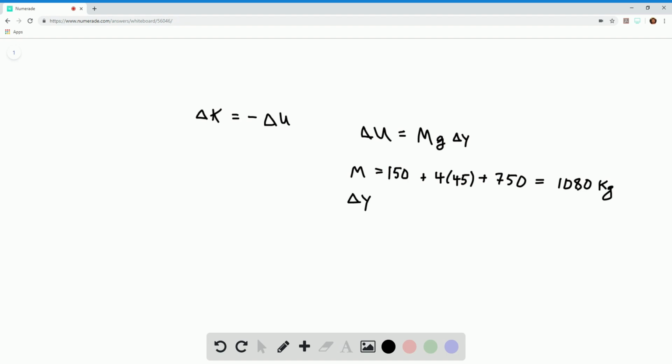Delta y is the height change of the boat, and it is equal to -16, which is the length of the ramp. But we need the vertical component only.